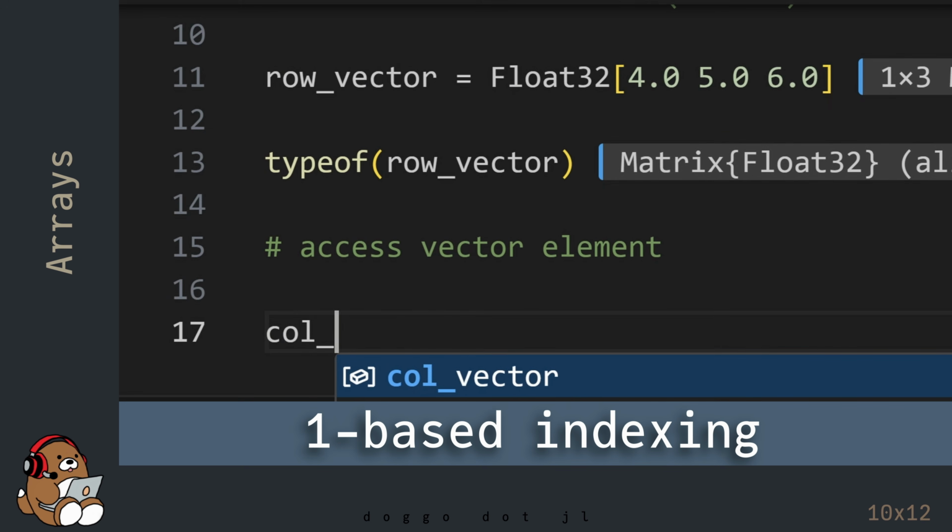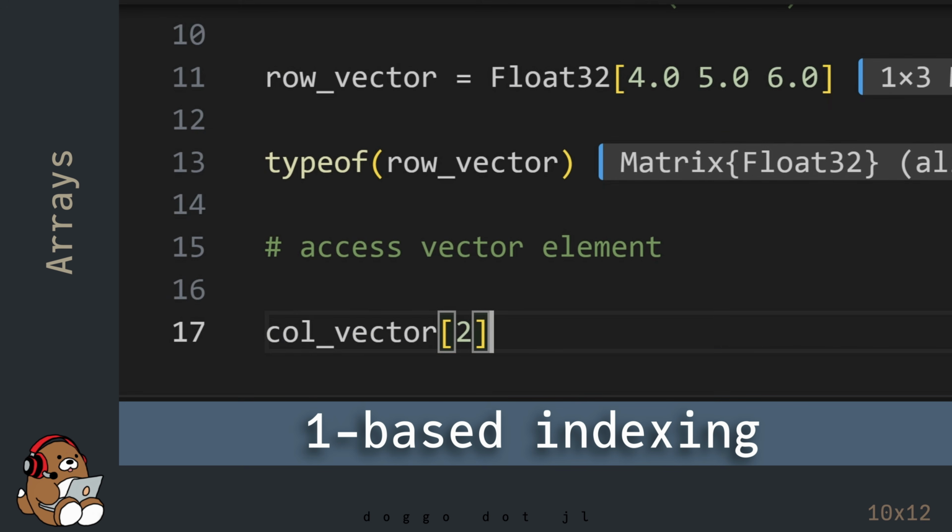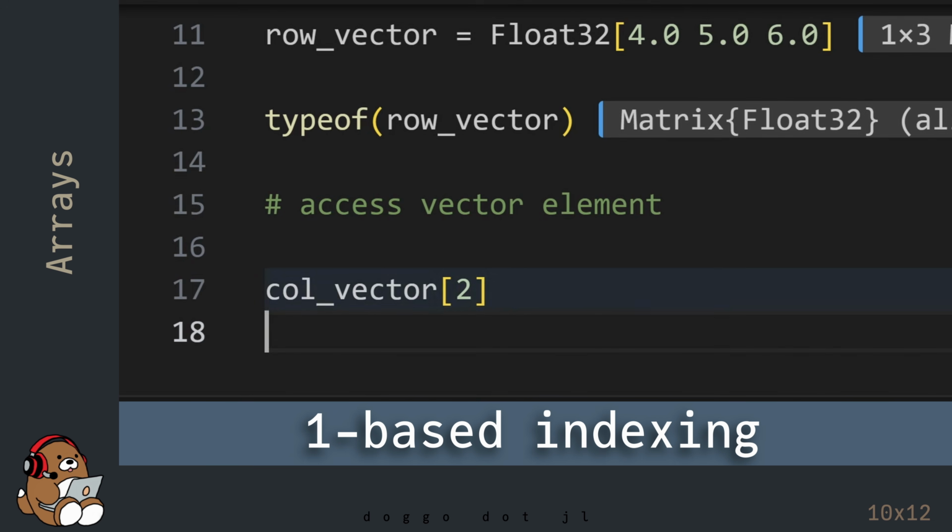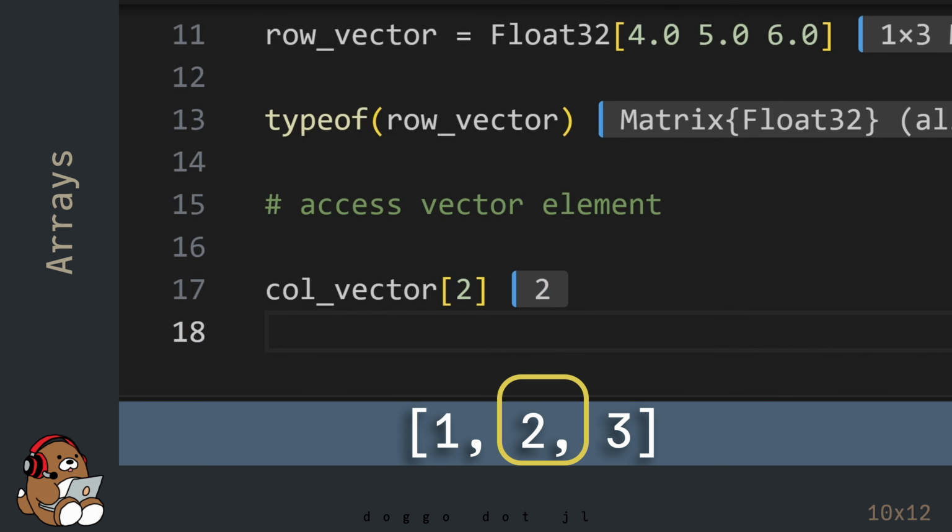Julia uses 1-based indexing. In this example, you're accessing the second element in the column vector, which is a 64-bit integer with a value of 2.